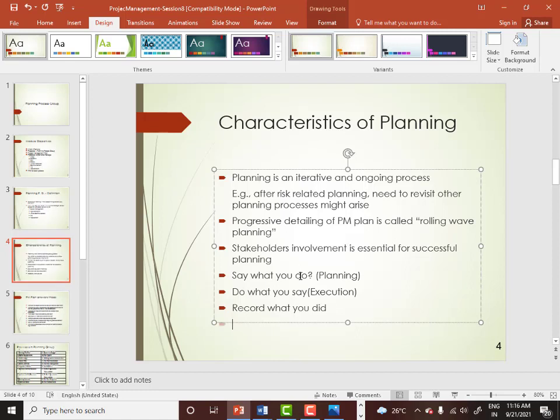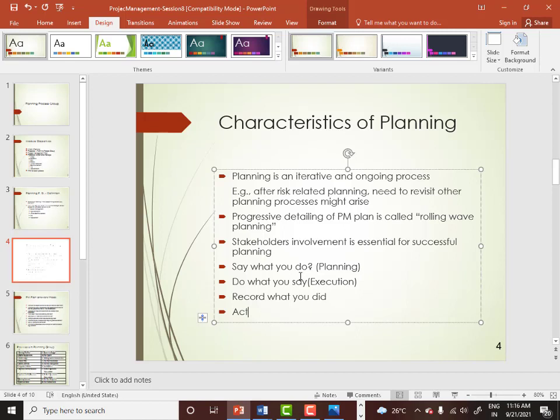After record what you did, you are going to act on the findings. What is that, act on the findings? You are delayed by 3 days, so your project plan is already delayed by 3 days. So what are you supposed to do? You should find out how to fit in these 3 days of buffer which you have already lost. So you have to replan it. That is called act on the findings.